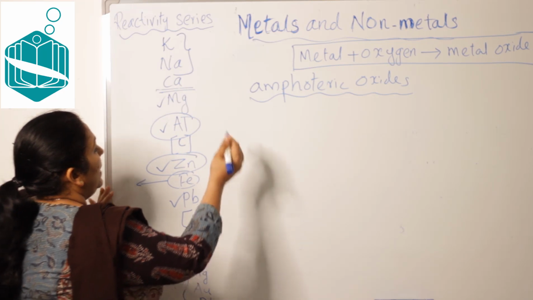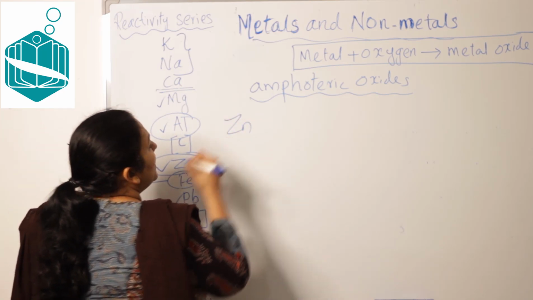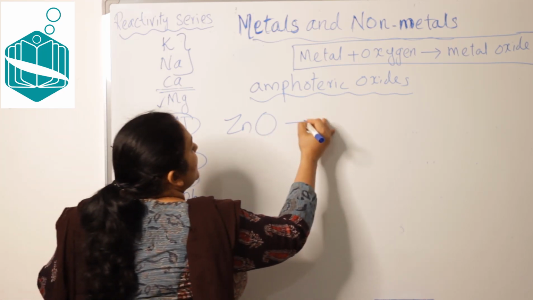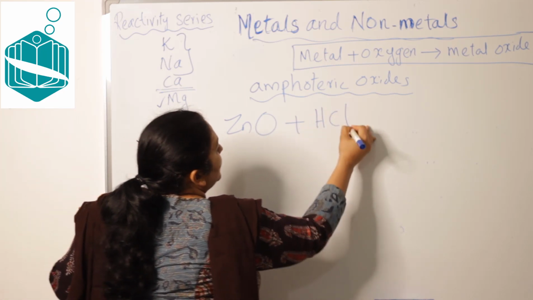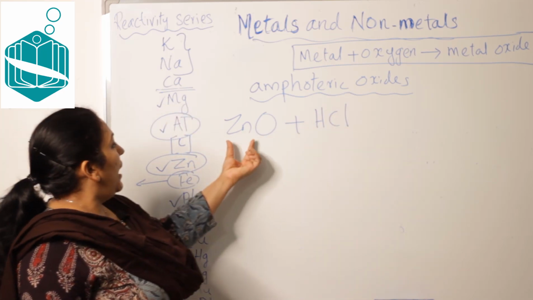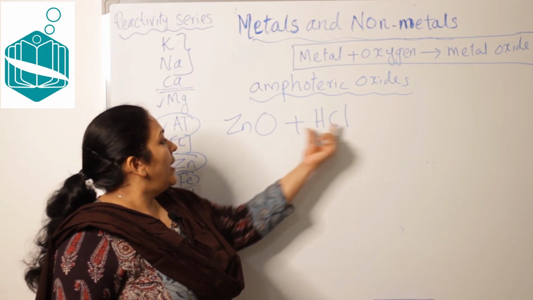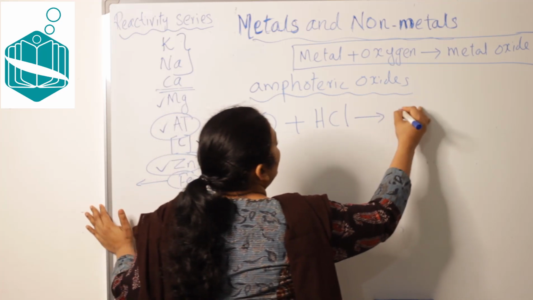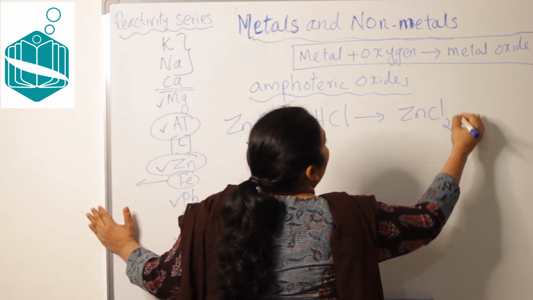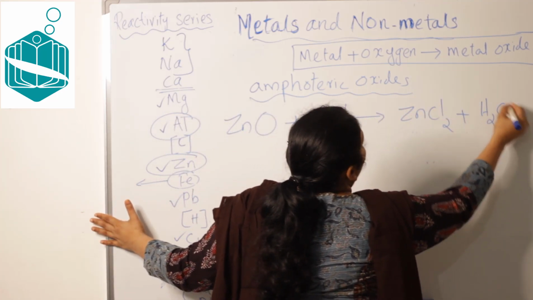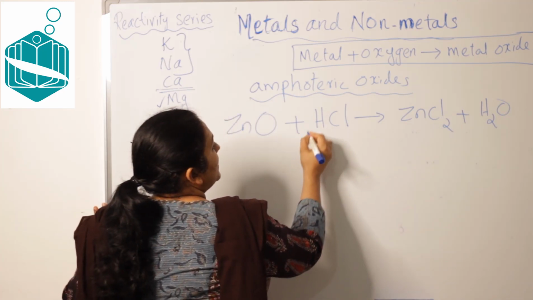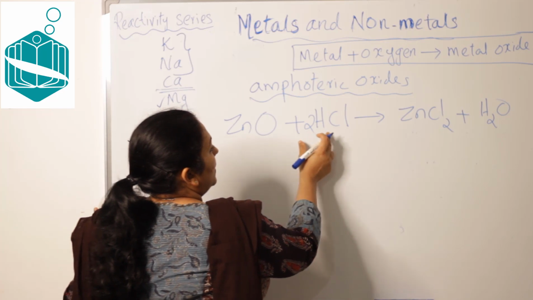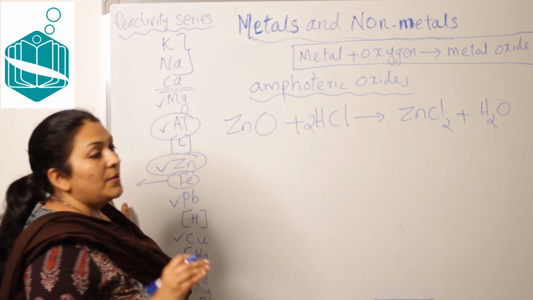Here, for example, let me take zinc oxide. Suppose it reacts with an acid, hydrochloric acid. What will happen? Zinc chloride and water will be produced. So on balancing you will get ZnO + 2HCl giving ZnCl2 + H2O.